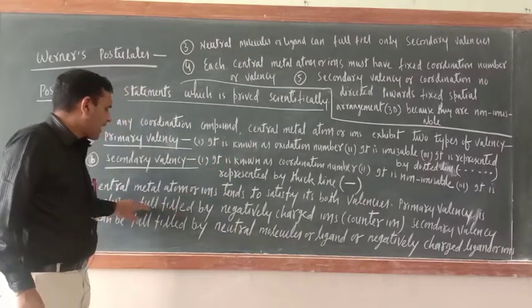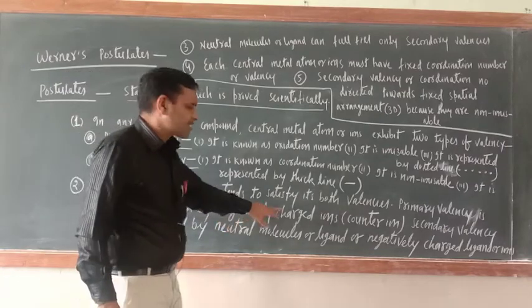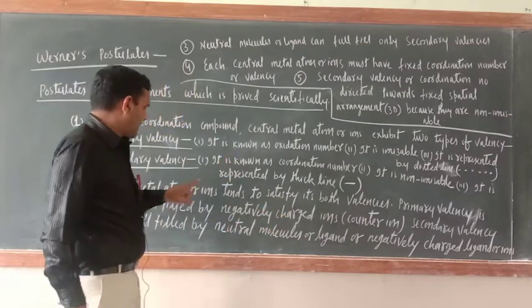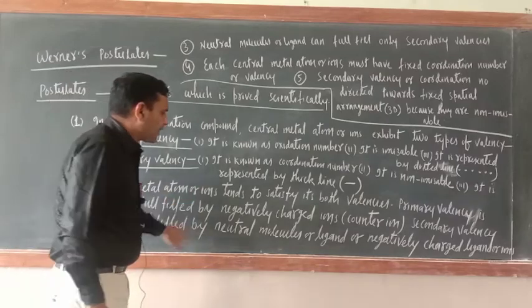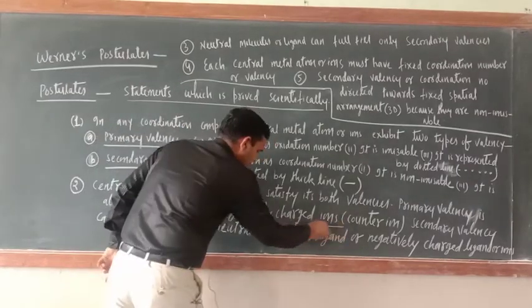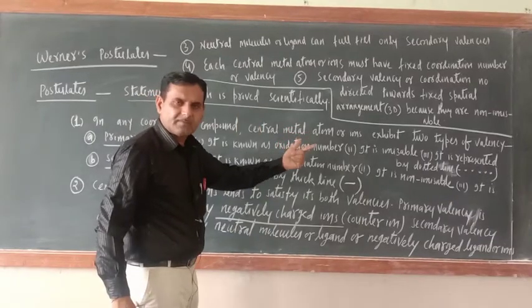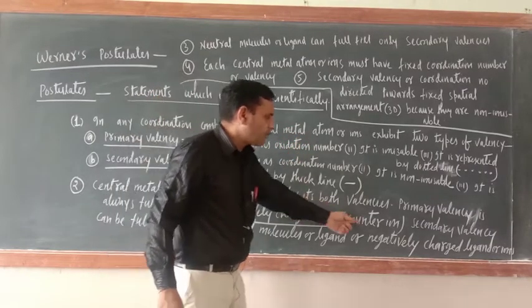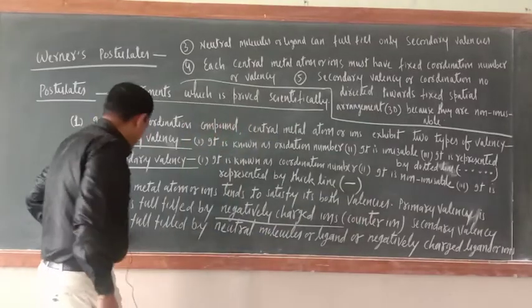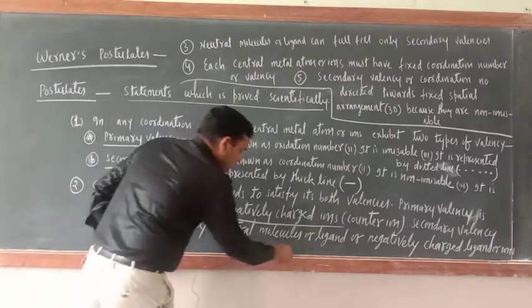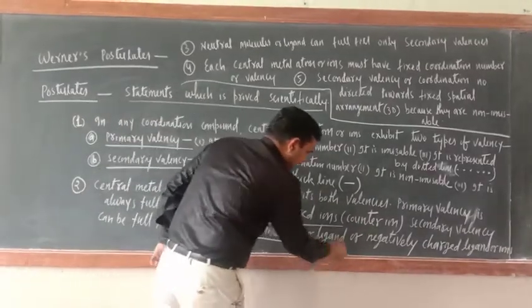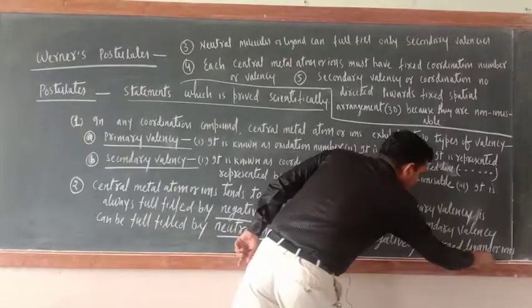Primary valency is always fulfilled by negatively charged ions. This is a very important point. These negatively charged ions are present on the right hand side of the ionization sphere as counter ions. Secondary valency can be fulfilled by neutral molecules or ligands or negatively charged ions.